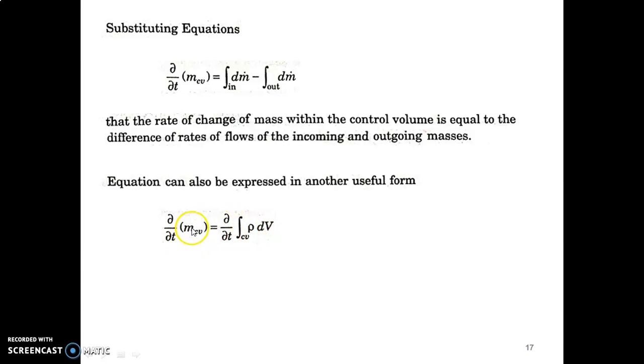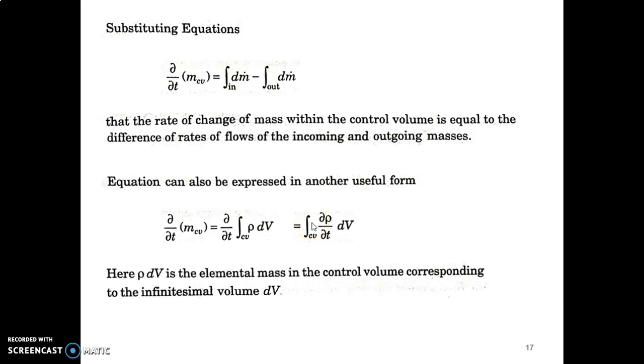The unit is the same. Here the unit is kilogram. Here also the unit will be kilogram, because it is density into volume. Now this can again be changed like this, integral cv dou rho by dou t dv. We have taken this partial derivative to the inside of the integral. Here rho dv is the elemental mass in the control volume corresponding to infinitesimal volume dv.